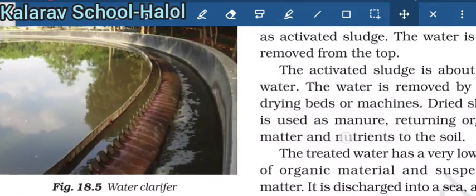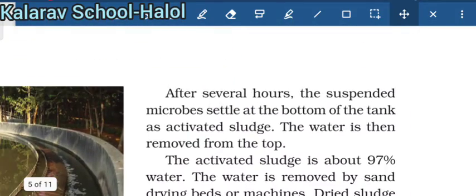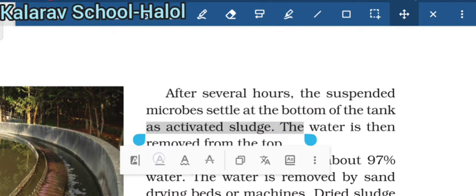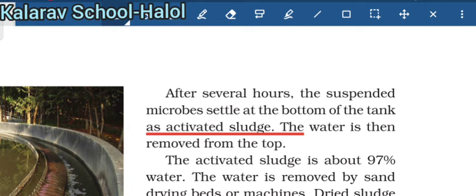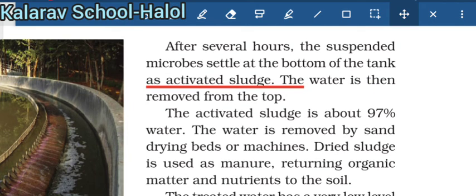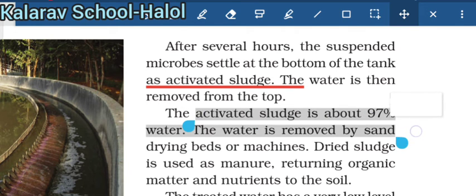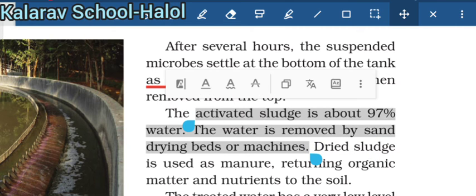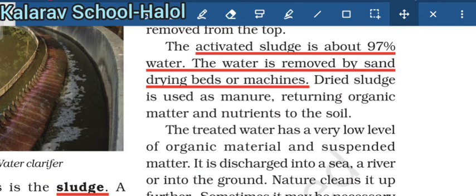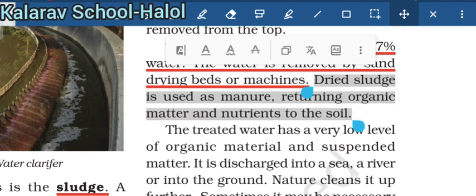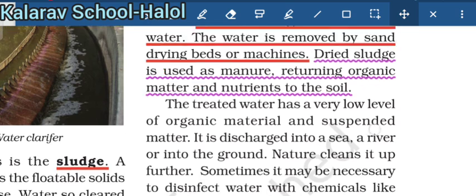After several hours, suspended microbes settle at the bottom of the tank as activated sludge. So what is activated sludge? It is where the microbes settle at the bottom and the water is then removed from the top. Activated sludge is 97% water. The water is removed by a sand and drying bed machine. Dried sludge is used as manure, returning organic matter and nutrients to the soil.